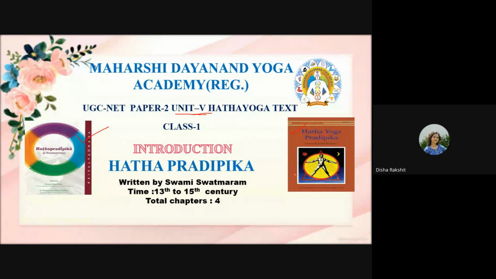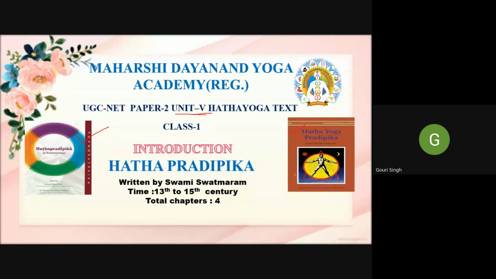Hatha Ratnavali, very good. Shiva Samhita, very good. Yoga Beej, Vasistha Samhita, Gheranda Samhita, Siddha Siddhanta Paddhati. Yes. So these are the texts included in your UGC NET Paper 2.